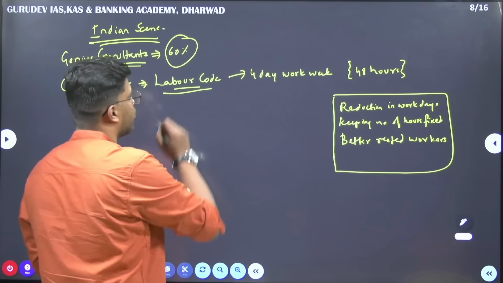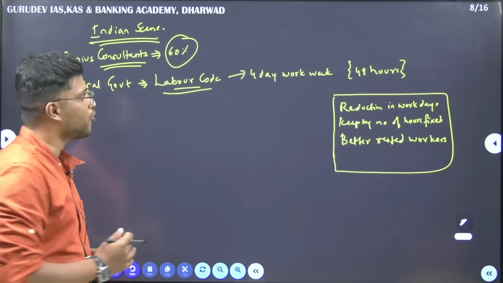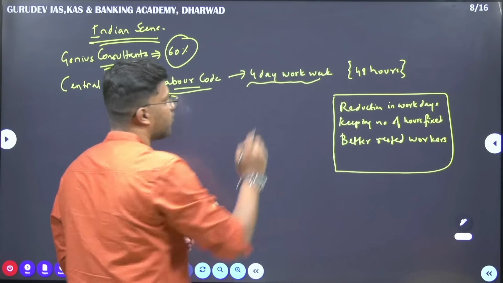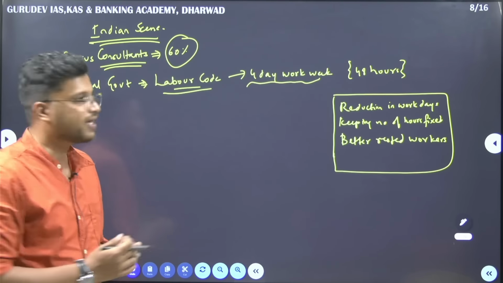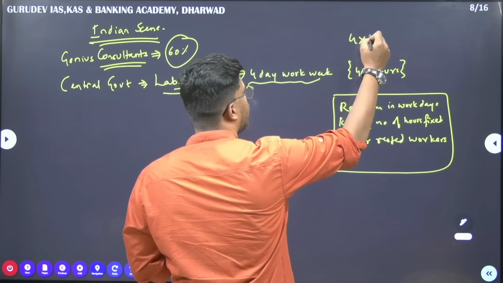Then what does the labor code say here? The labor code is saying a 4-day work week, that is 4 into 12 hours.